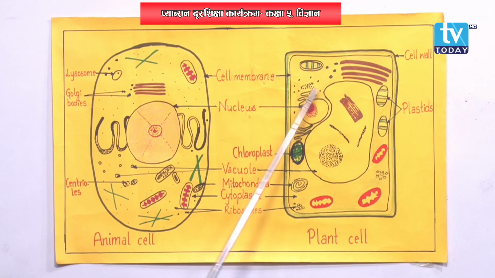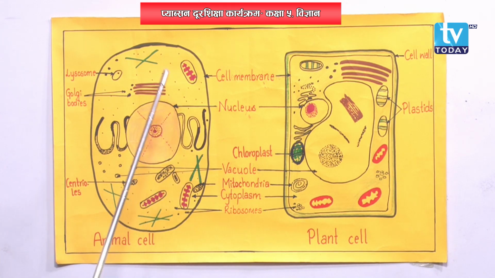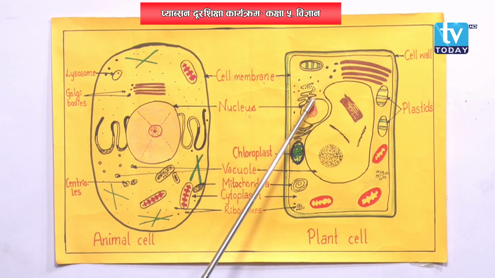This covering is the membrane. Nucleus, this covering is called membrane. Here also this covering is called the membrane. The membrane that encloses nucleus is called nuclear membrane.